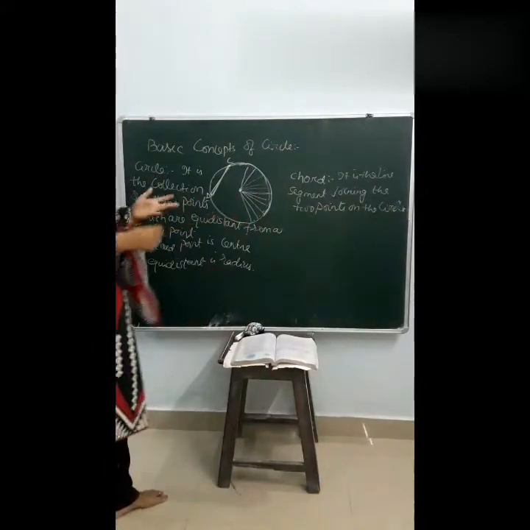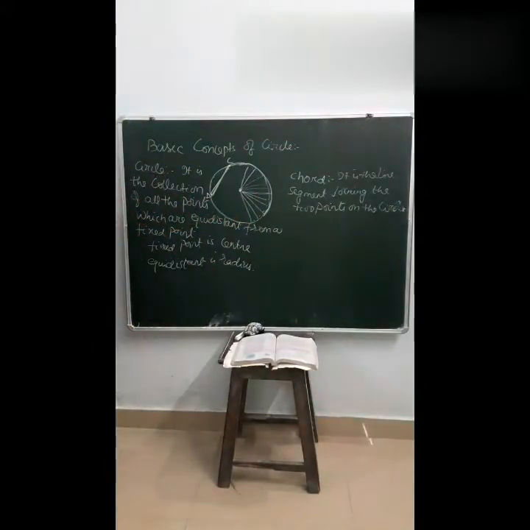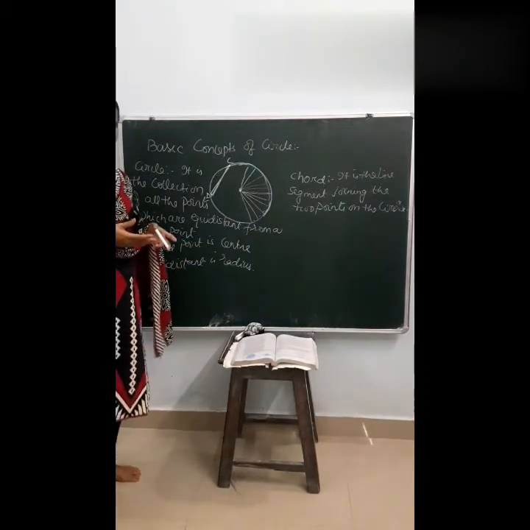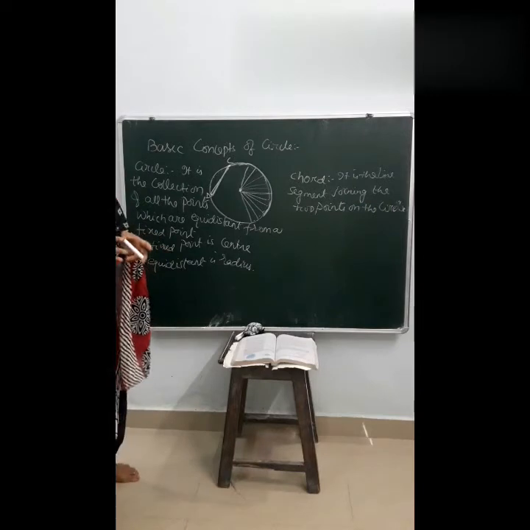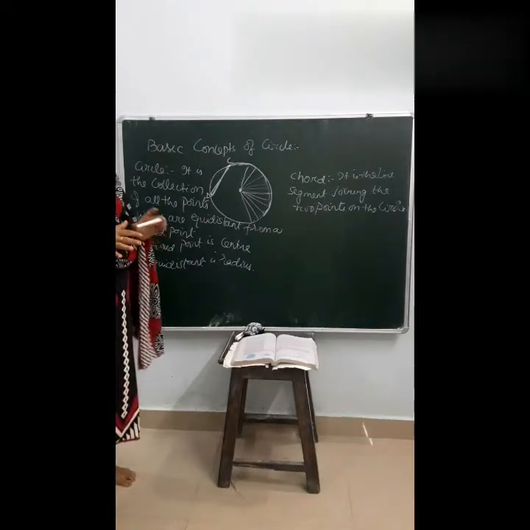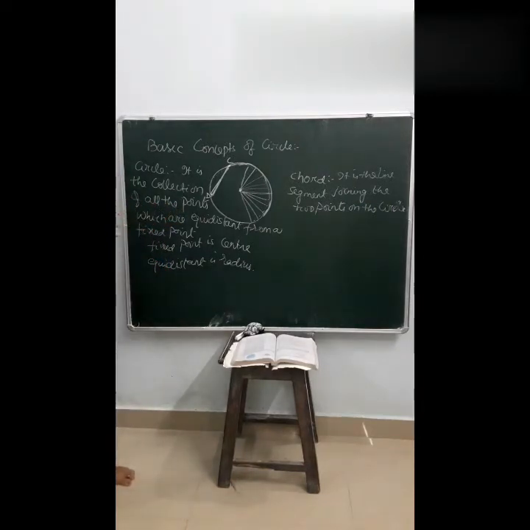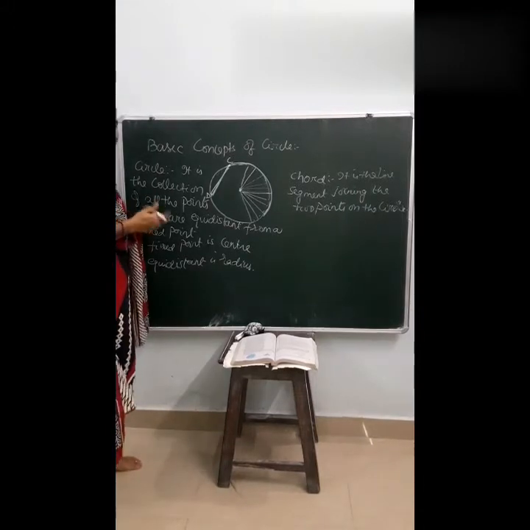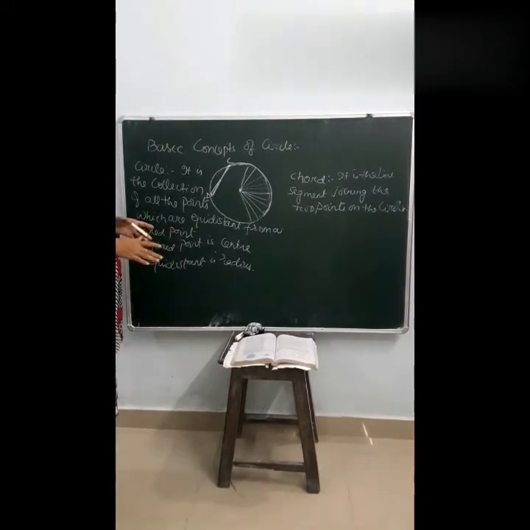Now the question arises in your mind: in a circle, how many chords are there? In a circle, an infinite number of chords are there. Why? Because a circle is an infinite collection of points, so the chords are also infinite in number.